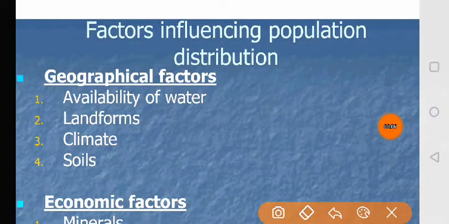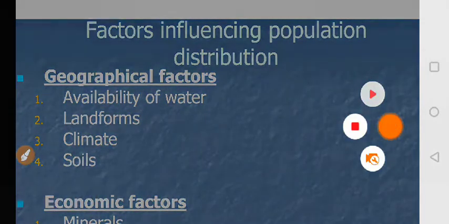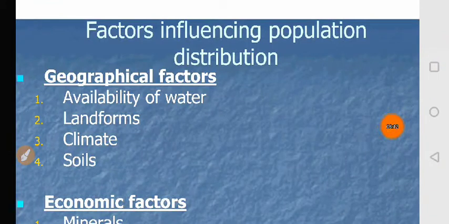Number 4, soil. This factor affects the distribution of the population due to their needs. It is very important for growing crops like wheat, paddy, sugarcane, cotton, mustard, maize and much more. So you can notice the great plains of the world are highly populous due to fertile soil.